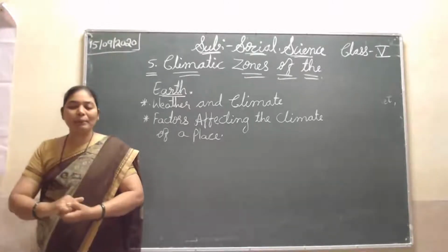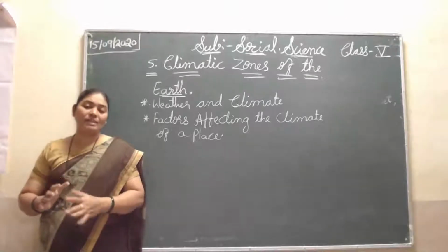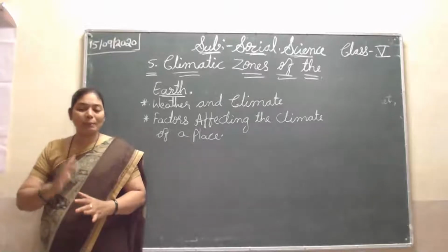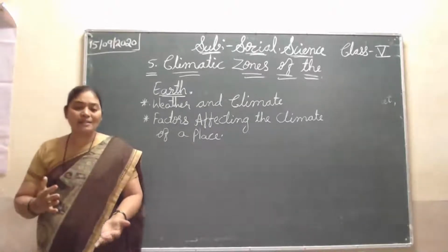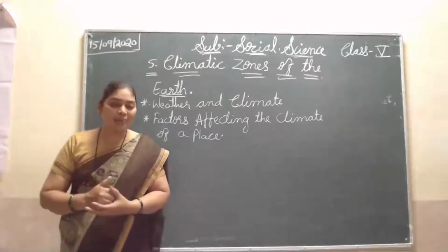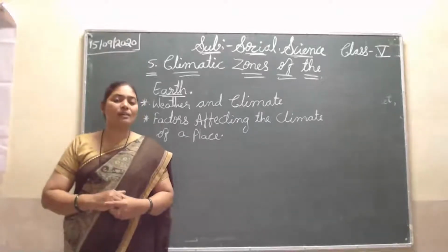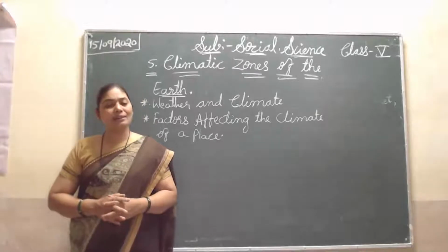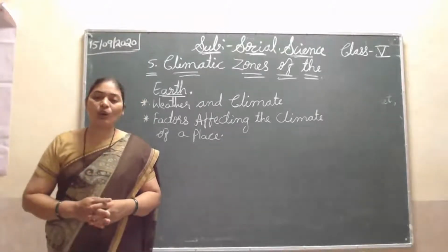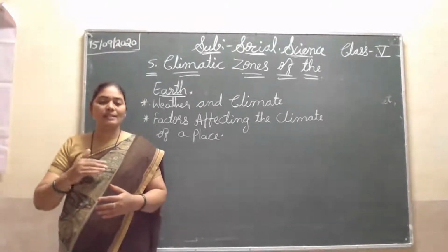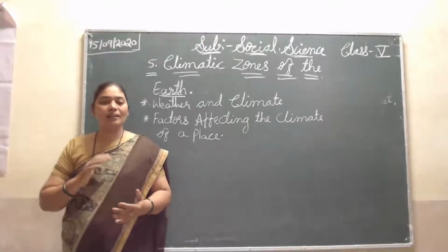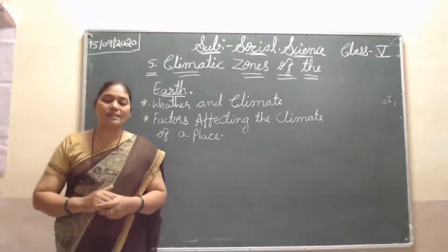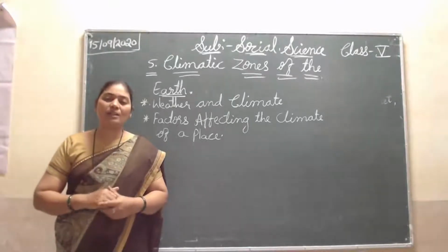Then the life of the people living in a region depends on the climate or weather of that place. Their clothes, food, eating habits and houses also depend on the climate. For example, we wear thin clothes because South India is near the equator and we face more heat, and our food style is also different.